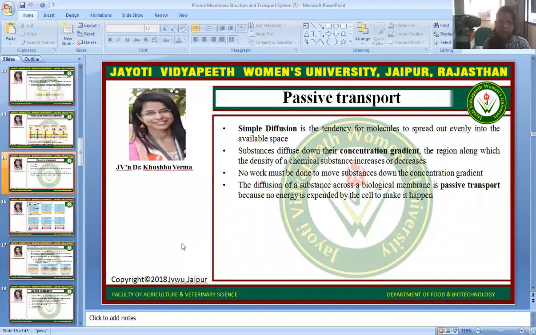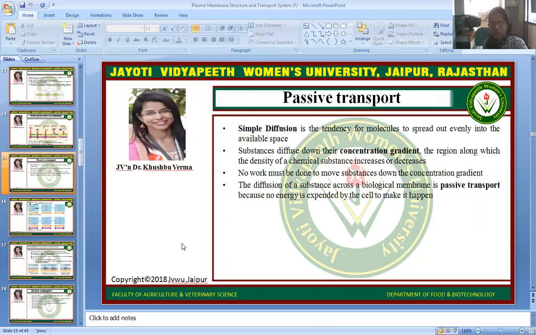So, the first type of passive transport is simple diffusion. Simple diffusion is the tendency of molecules to spread out eventually into the available space. Substances diffuse down their concentration gradient, the region along which the density of the chemical substance increases or decreases. No work must be done to move substances down the concentration gradient.